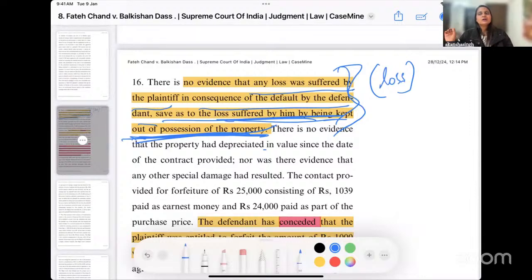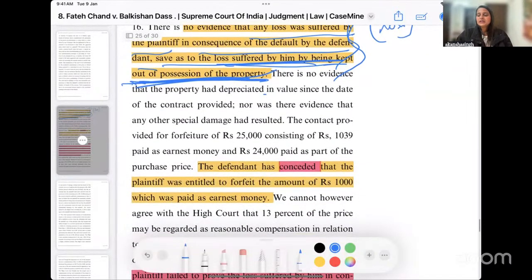Now, what about earnest money? Do we have to prove actual loss here? Yes, you have to. If you want to forfeit my earnest money, you will have to convince the court and tell the court that I have kept this money of the other person, of the wrongdoing party, because I have faced certain loss. Okay. So it is very important that whenever you are forfeiting property, always and always you have to prove the actual loss or damage to the court. The same principle applies with this as well.